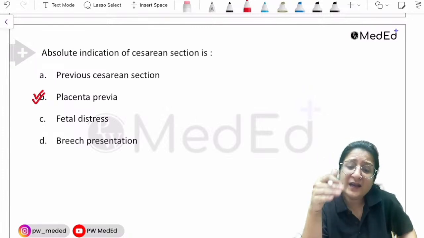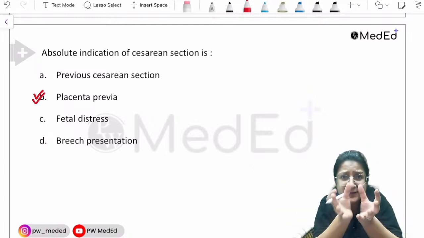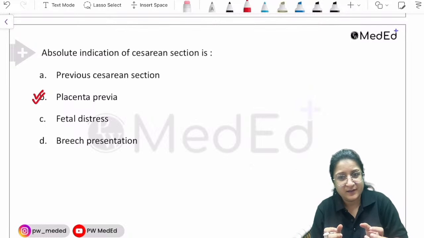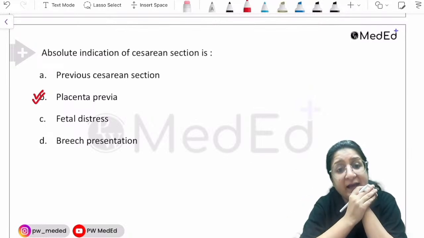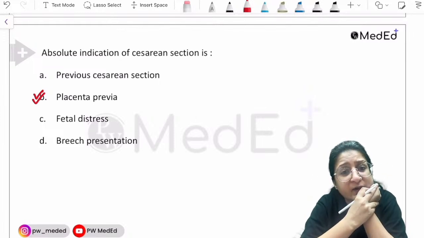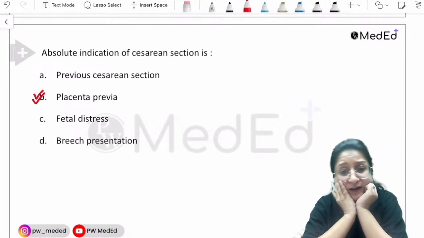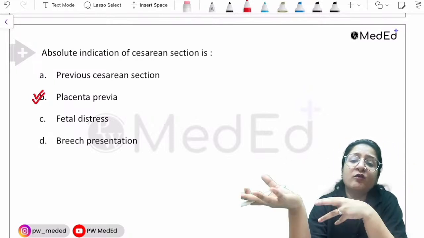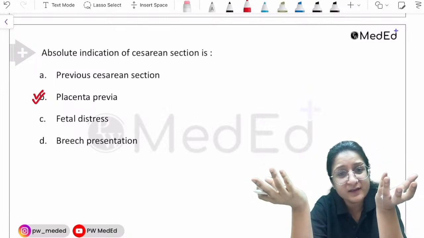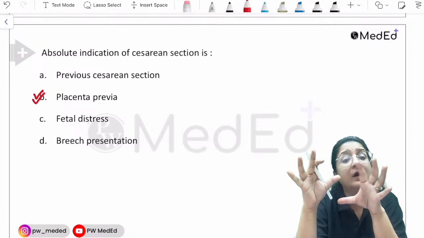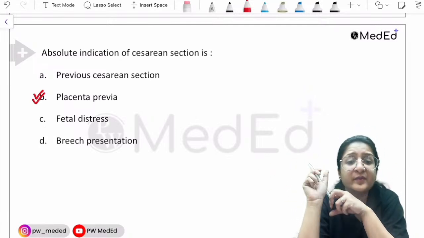Fetal distress. Let's say there is fetal distress in the second stage of labor, and the patient is about to deliver. At that point in time, you can use instrumental vaginal delivery, so it's not an absolute indication of cesarean section. Breech presentation: one can go for external cephalic version, breech vaginal delivery can also take place, and one can go for cesarean section also. So breech presentation also is not an absolute indication per se.